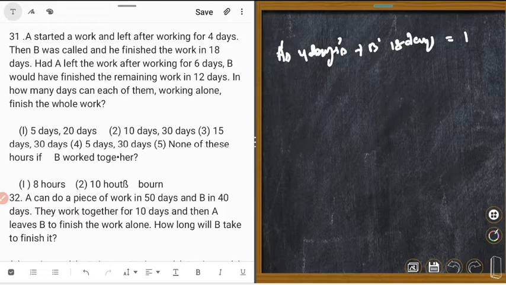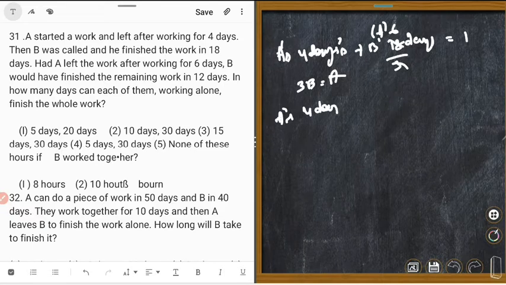And we know 3B is equal to A, so let's divide by 3: B's 18 days work is A's 6 days work. Could you understand? So A's 4 days plus A's 6 days is equal to 1.